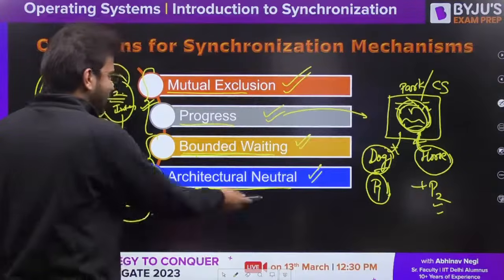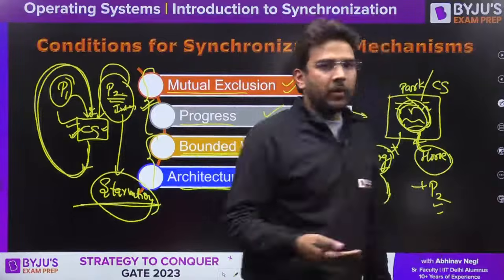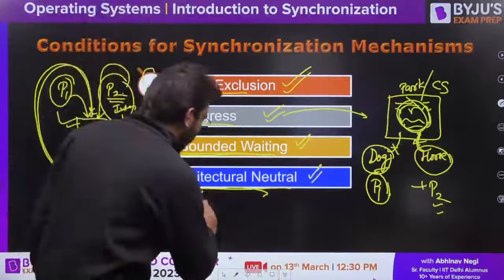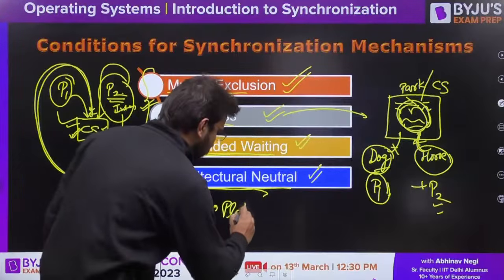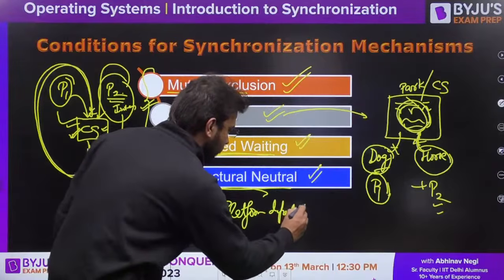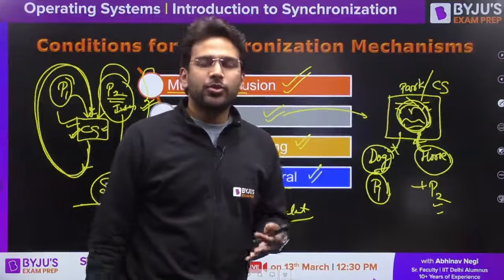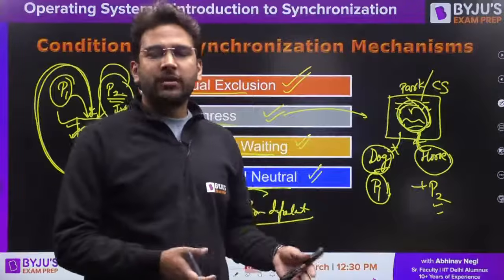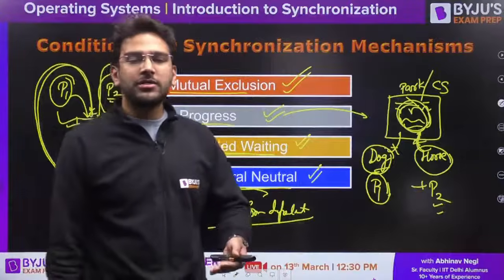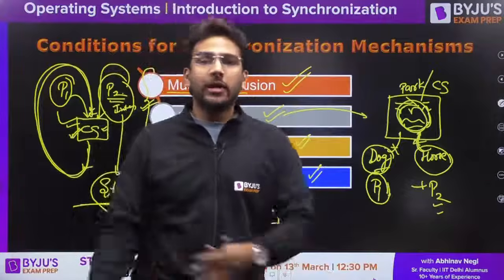What is architectural neutral? Whatever solution you are proposing should be platform independent. It should not be dependent on the platform. If you are proposing a hardware solution, hardware is platform specific, that is machine specific, so you cannot say the solution is architectural neutral, because it cannot be implemented on any machine.